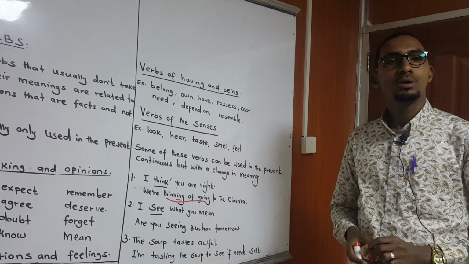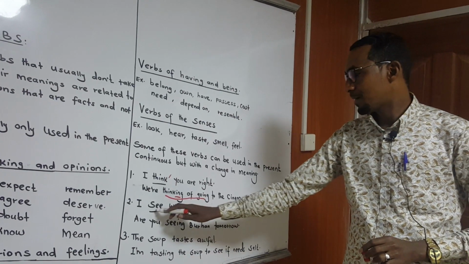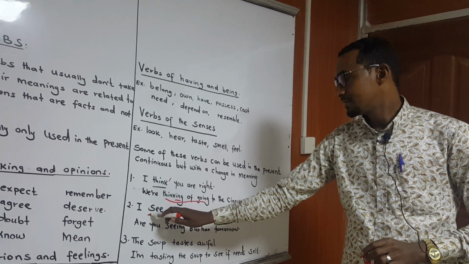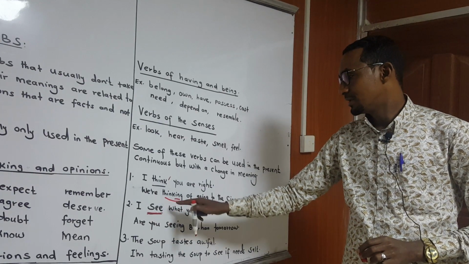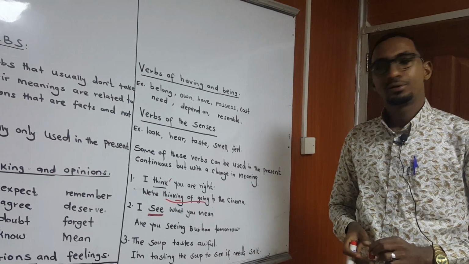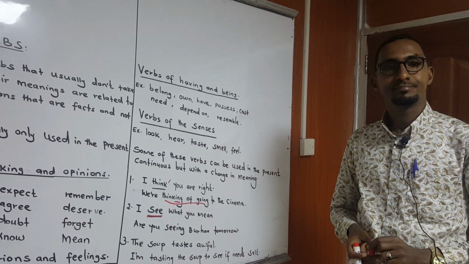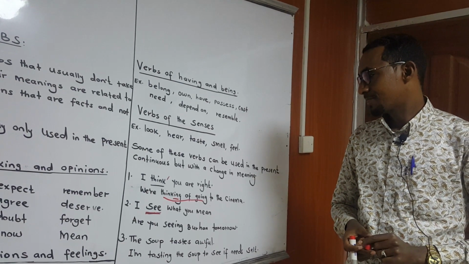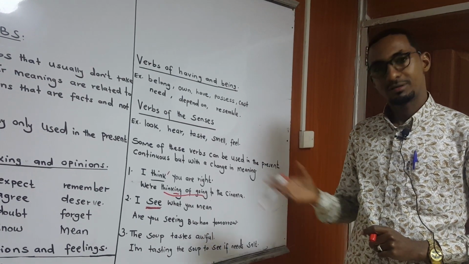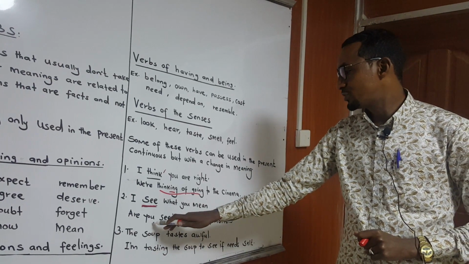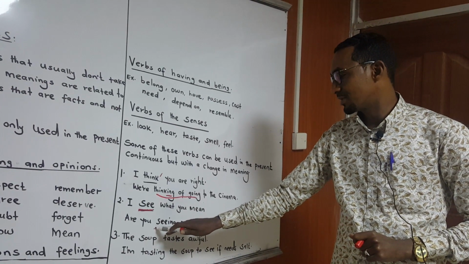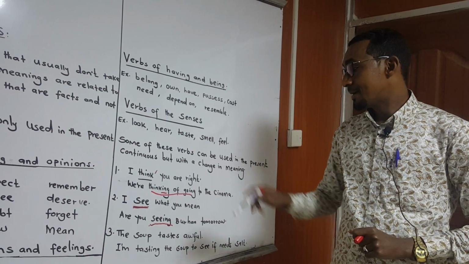Number two, I see what you mean. This verb, see, in this example, is a state verb. So I see means I understand. I understand what you mean. So it's a state verb. Are you seeing? Here you can see now, I added -ing. How could I add -ing?